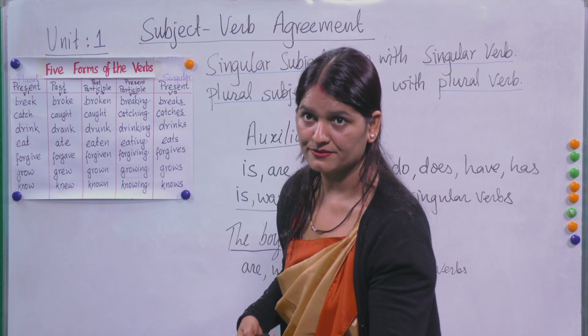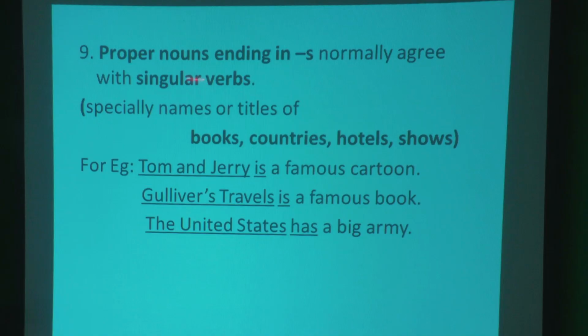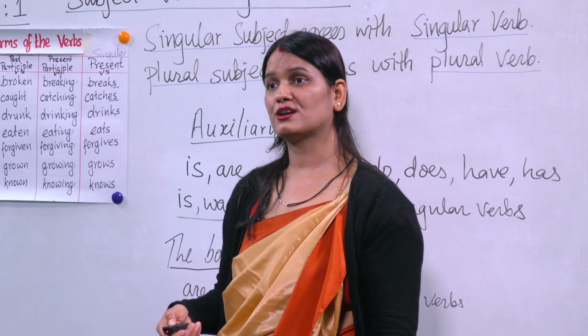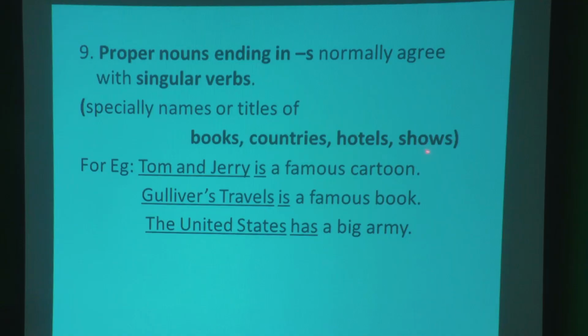singular verb. Now look here, proper nouns ending with s normally agree with a singular verb. These are the special names or titles of books, countries, hotels, shows, etc. Tom and Jerry is a famous cartoon.